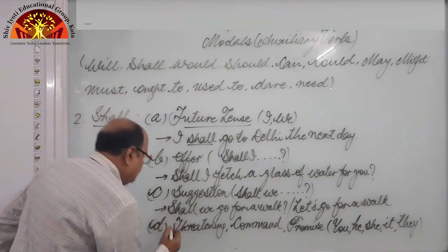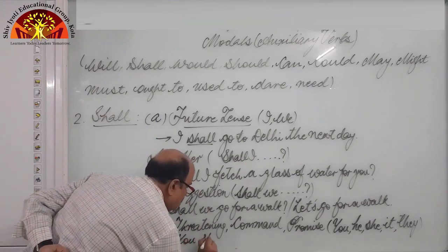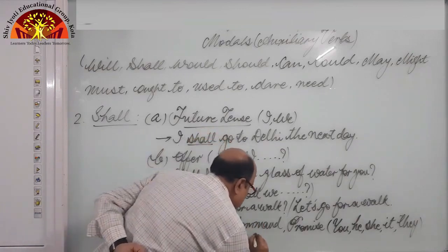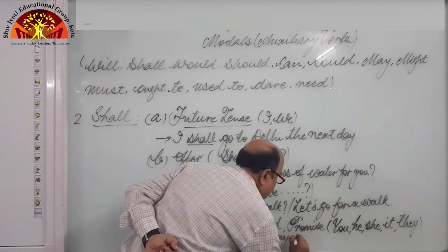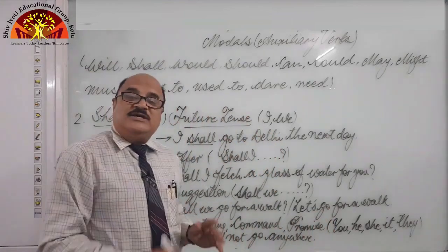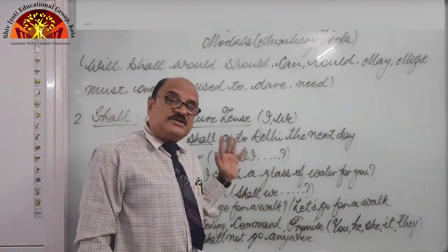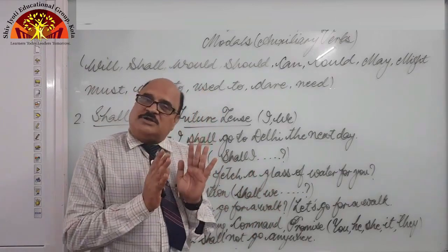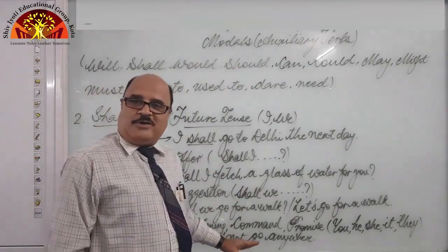For example, you shall not go anywhere. If we say you shall not go anywhere, what does it mean? It means we are giving command, strict instructions to the person that he is not supposed to move. In that case we say you shall not, right?